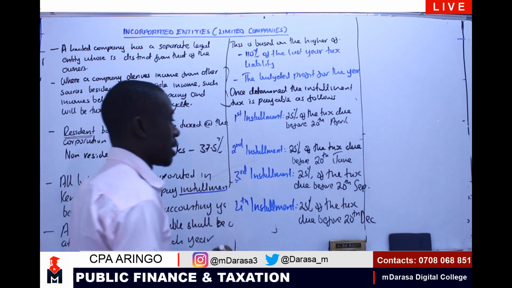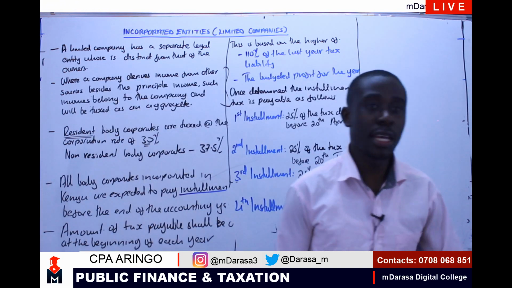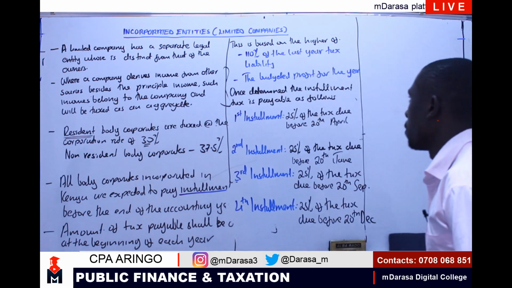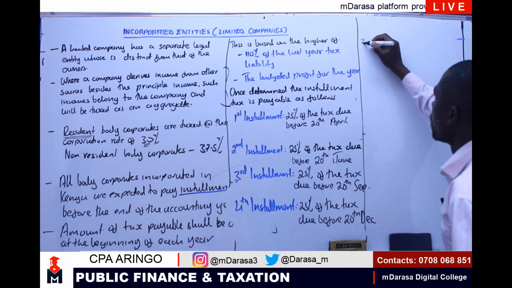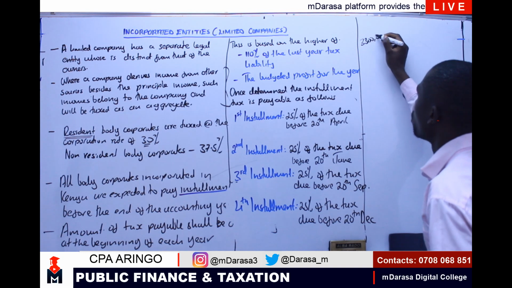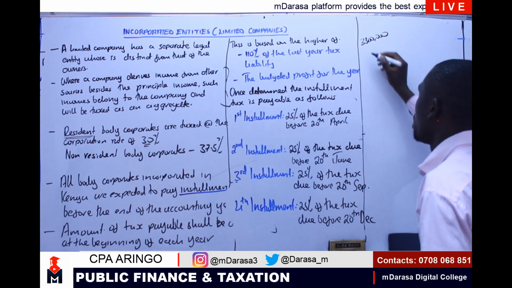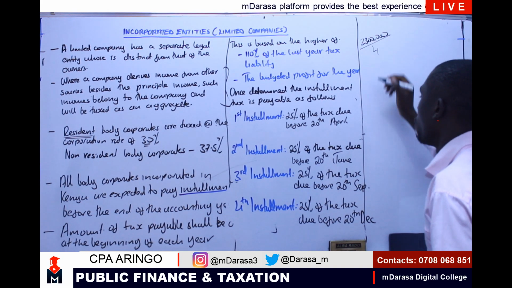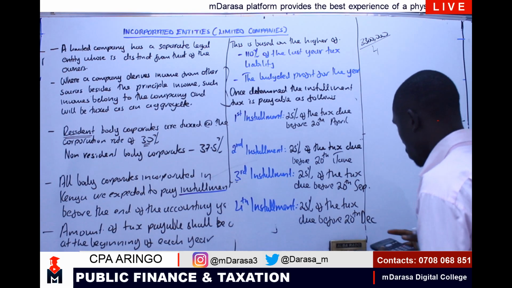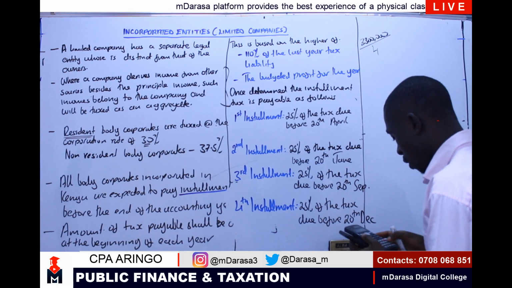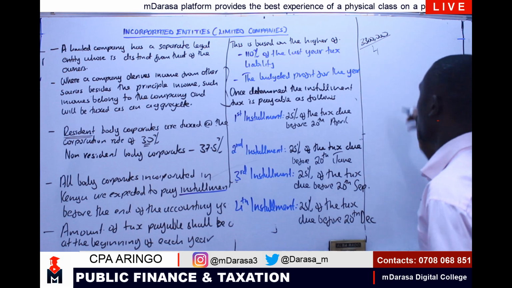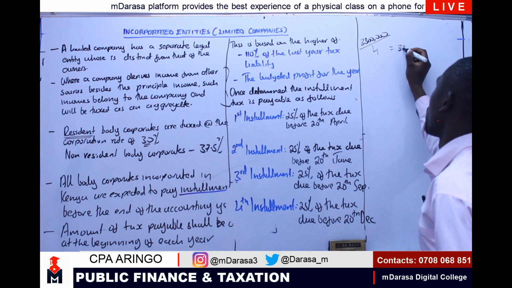Like in the illustration that we had, assuming I have 3.3 million as the amount that we've estimated that we're going to pay, we divide by 4. That should give us a figure of 825,000.